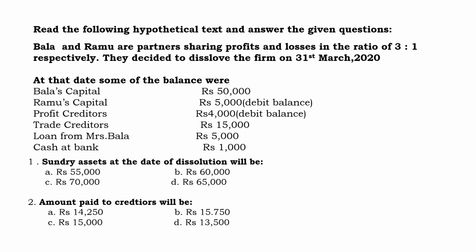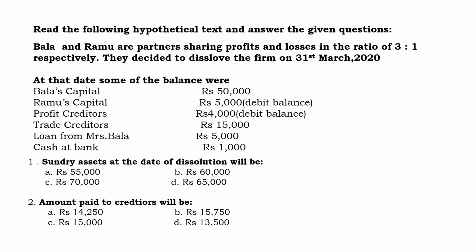Ramu's capital rupees 5,000, showing the debit balance. So in the balance sheet, the liability side will be credit balance, and the asset side will be debit balance. So you have to write it in the asset side of the balance. So Ramu's capital is rupees 5,000.